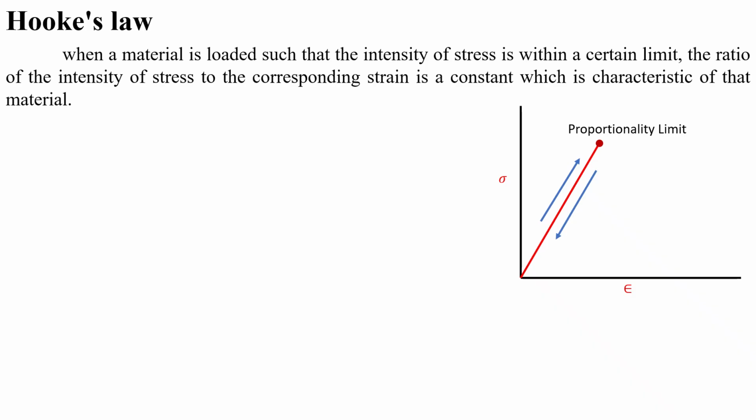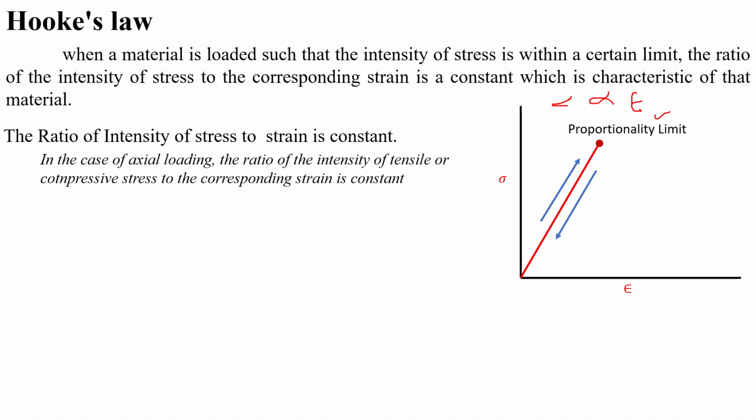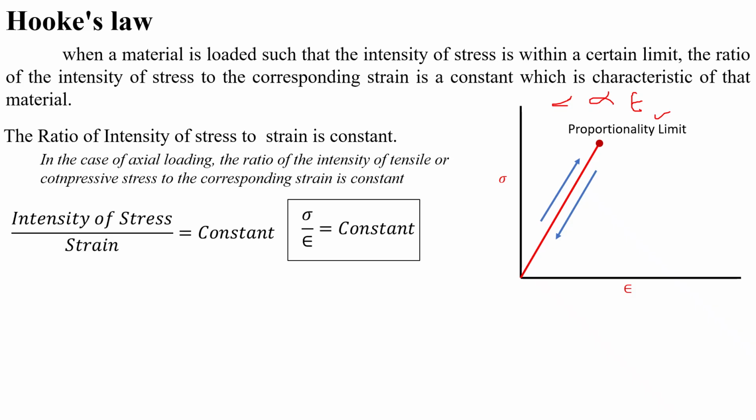So Hooke's law states that stress and strain are directly proportional up to a certain limit of the loading, which we call the proportionality limit. So if we are loading the material within the proportionality limit, stress is directly proportional to the strain. Then the ratio of intensity of stress to strain is a constant.